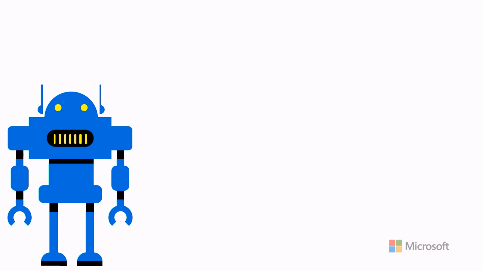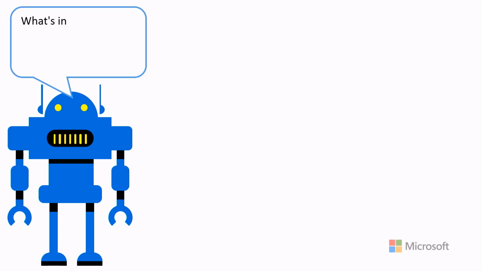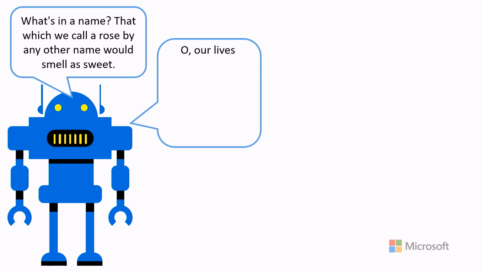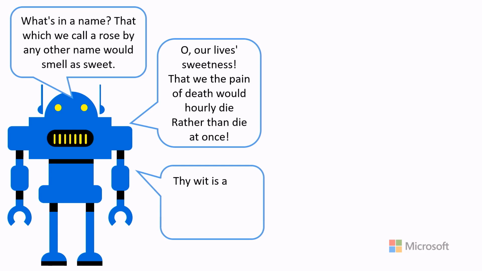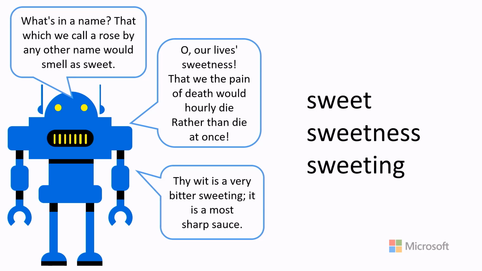Now sometimes there are words that are very similar, they're from the same root, and we use them across our documents. And we want to make sure that those words are treated the same. Now our literary robot continues to find interesting quotes from Shakespeare's plays. And in this case, there are 3 quotes that contain words with the same root: sweet, sweetness, and the slightly less commonly used sweeting.